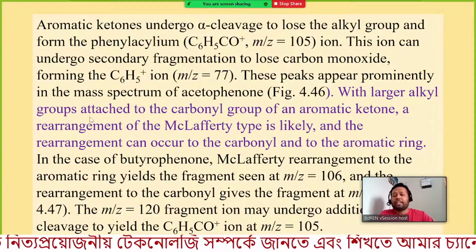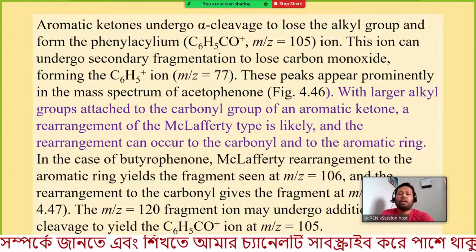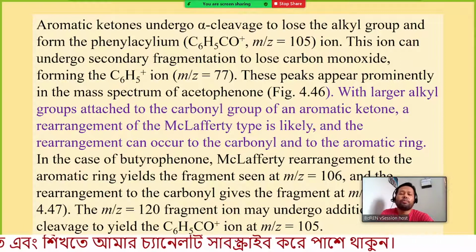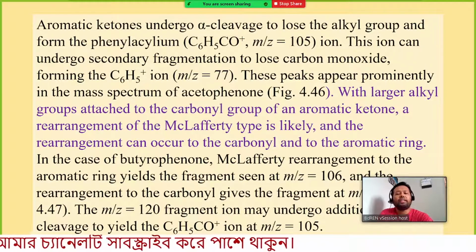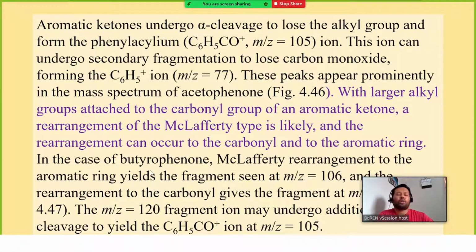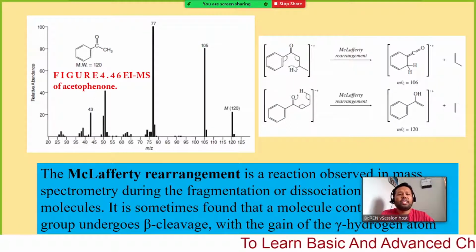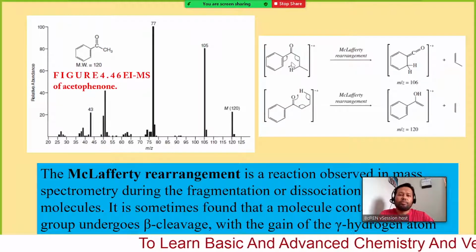With larger alkyl groups attached to the carbonyl group, as already mentioned, if there is any alkyl group of more than 3 carbon atoms, McLafferty rearrangement can be possible. In the case of butyrophenone, the side chain is butyl, so the number of carbons is 4. So McLafferty rearrangement can be possible for this type of molecule. Here you can see this is butyrophenone.